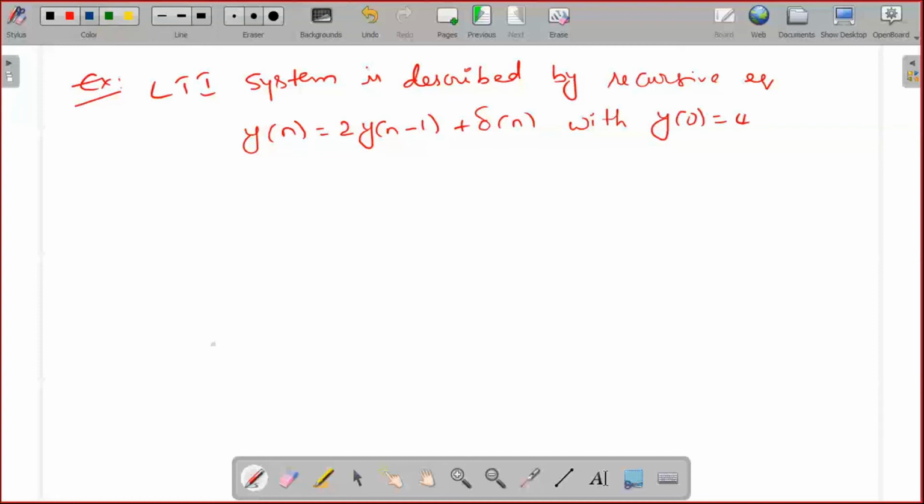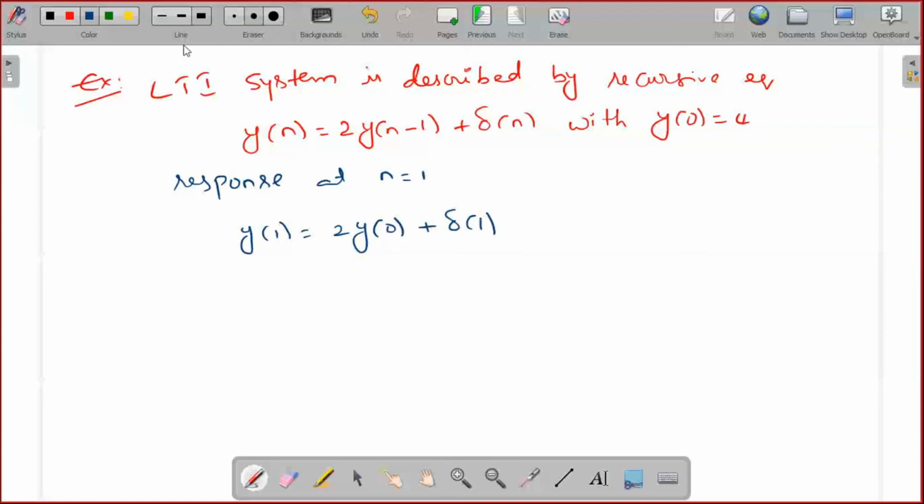For that, just evaluate the response for 2-3 time instances so that you get an idea of how the magnitude or amplitude of the response y of n is changing. Based on that, we give the conclusion. Here we know the response at n is equal to 0, which is 4. Now I am trying to find the response at n is equal to 1. y of 1 is equal to 2 into y of 0 plus del of 1.